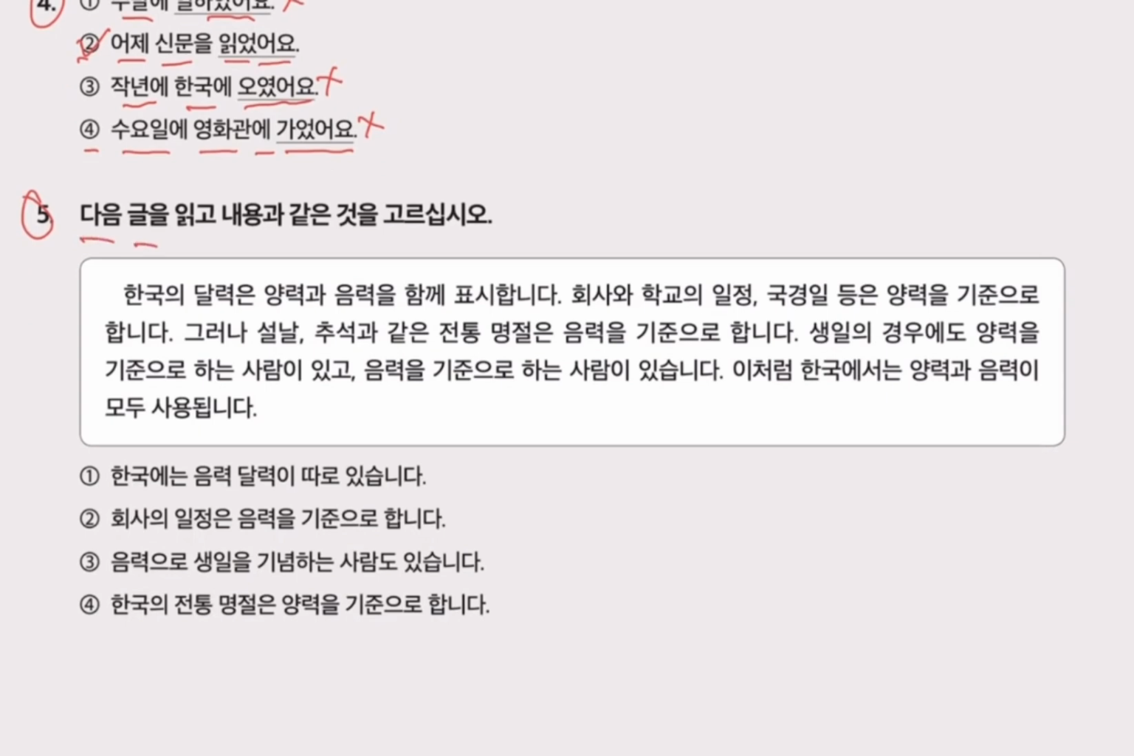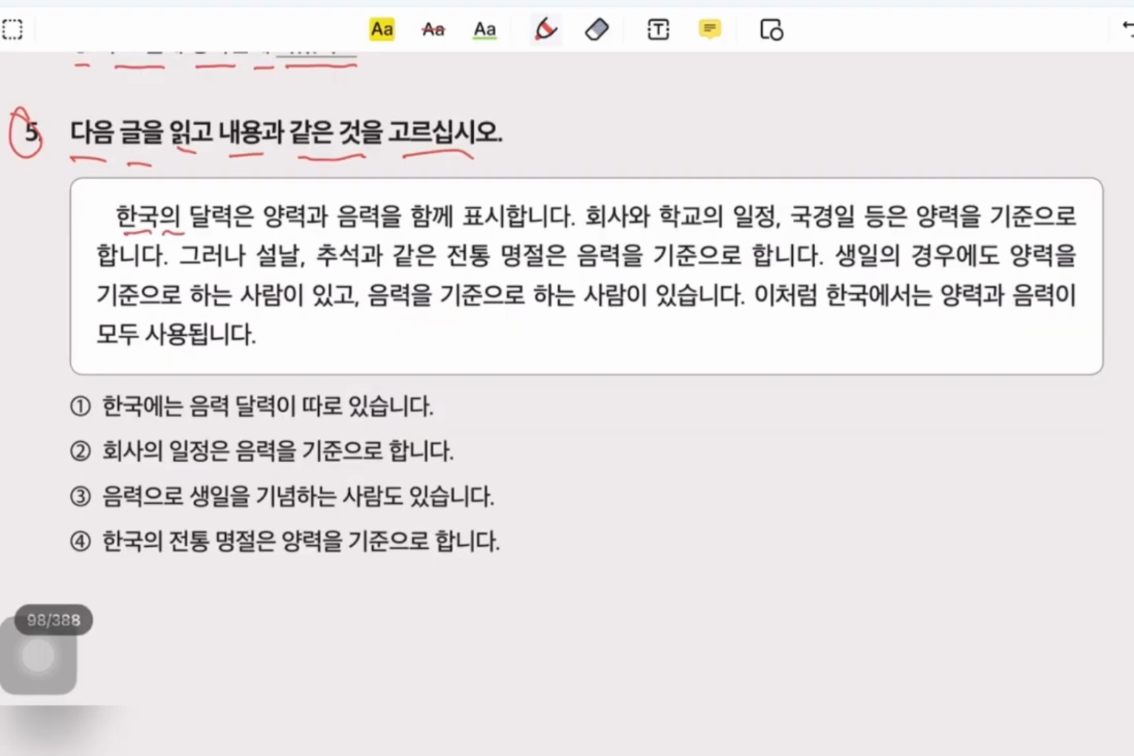Next. 글 is paragraph and article. 읽고 is read. 내용 is content. 같은 것 is similar object. 고르십시오, select. 한국에 in Korea. 달력 is calendar. 양력 is actually the western calendar and 음력 is moon calendar. 함께 with together. 표시 is actually show. 합니다. In Korea the calendar shows the western and moon calendar at the same time.